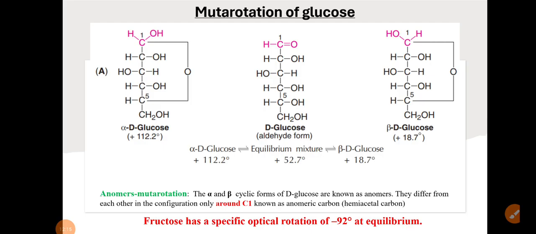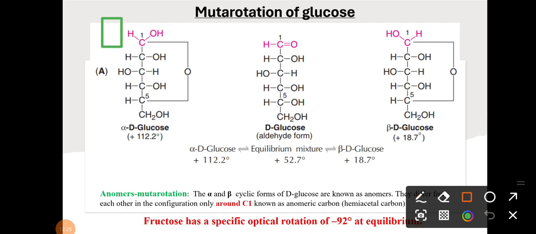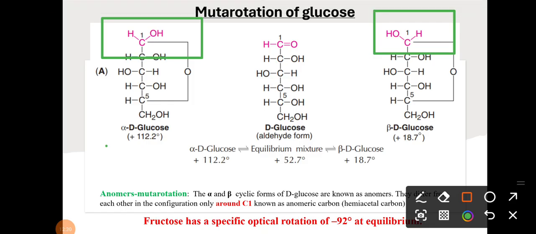They differ from each other in configuration only around C1, known as the anomeric carbon, and what do we also call it? The hemiacetal carbon. So you can see here, that is also the first carbon, in both alpha and beta. Anomers always differ in the configuration of the C1 position. These are not like epimers at any carbon, okay? Anomers are always at the C1 position.